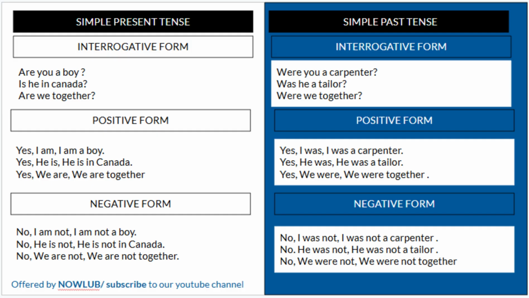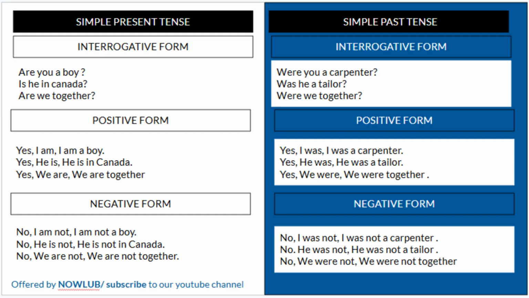The verb to be, simple past tense, interrogative form. Were you a carpenter? Because in past tense affirmative form we say I was, you were. So instead of saying you were a carpenter, you have to say were you a carpenter? Was he a tailor? Not he was a tailor, but was he a tailor? Were we together? To answer positively, yes, I was. I was a carpenter. Then here you are accepting. Yes, he was a tailor. Yes, we were together.